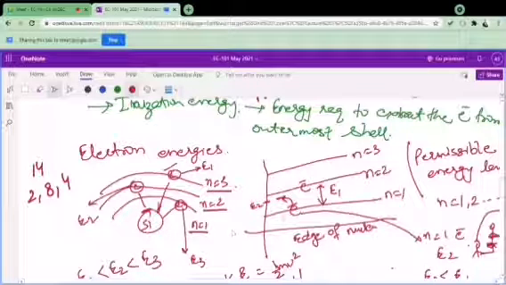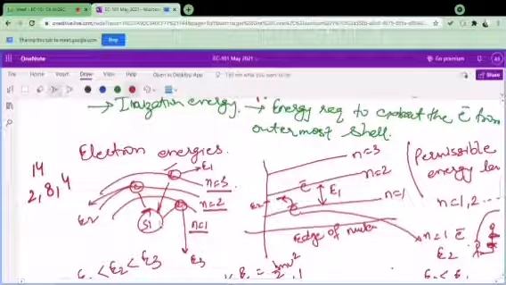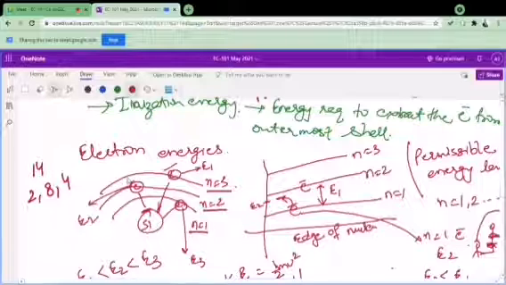Similarly, I said that these are the permissible energy levels for a particular atom. When I am going to have more atoms, then definitely I will get more energies related to that particular atom.